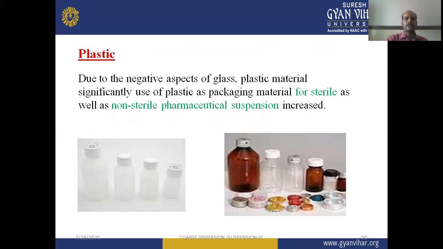So we have to use another type of packaging material, which is plastic. Due to the negative aspects of glass, plastic materials are significantly used in packaging for sterile as well as non-sterile pharmaceutical suspensions. You can see the diagram of different plastic containers for pharmaceutical suspensions.